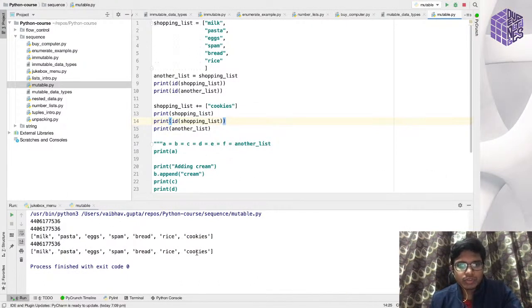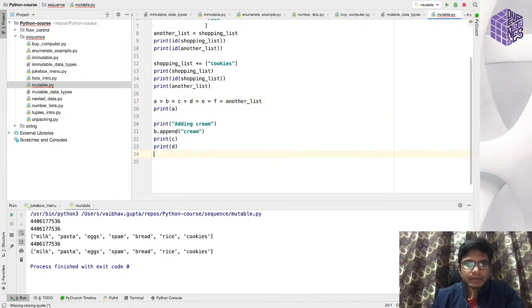See, both of them have the same items. I have added the item in the shopping list, but the items in another list also got changed because they were pointing to the same address. Cool. So I'll just uncomment this code now. Yeah, so this is called chained assignment.